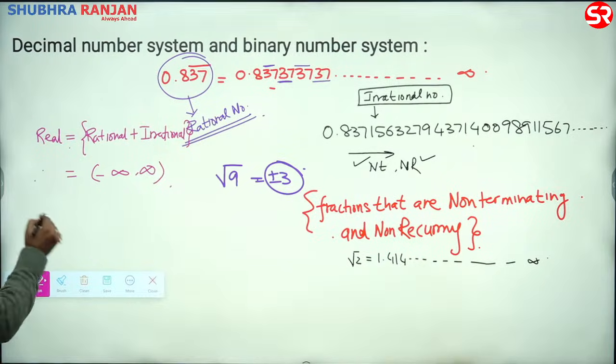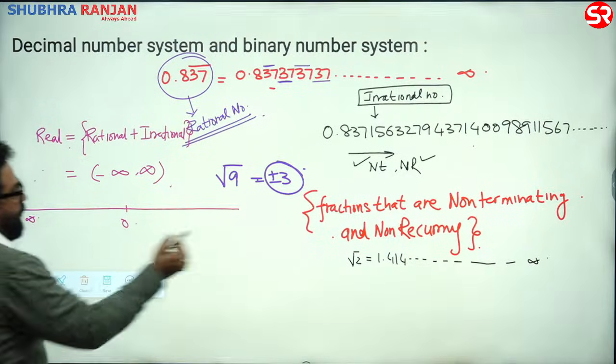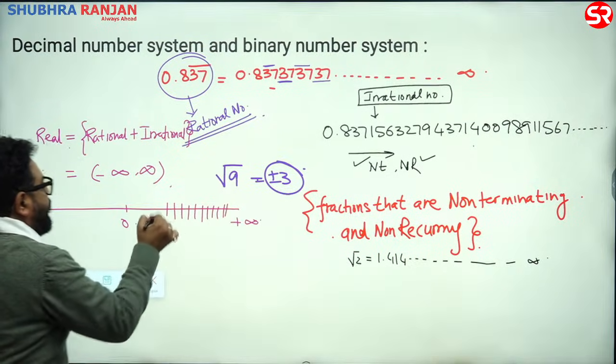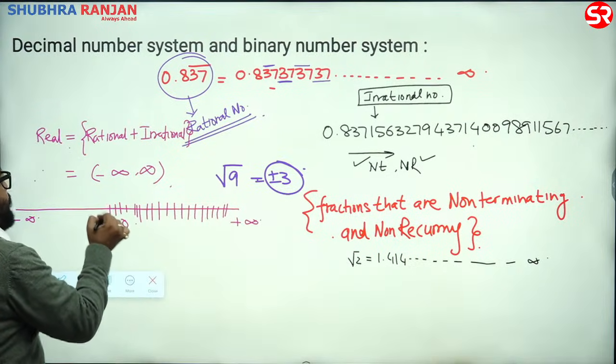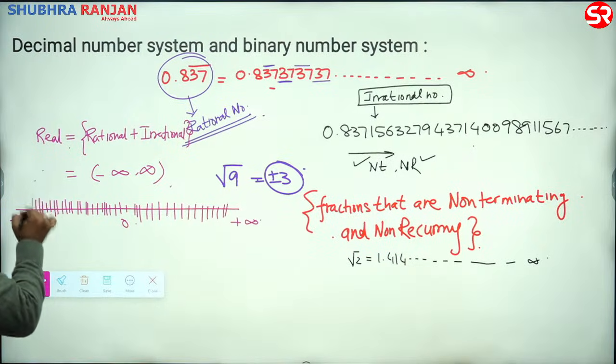Or real we say is any number on the number line. 0, minus infinity, plus infinity. Pick up any number. It's a real number. These are all real numbers. So real is all numbers.